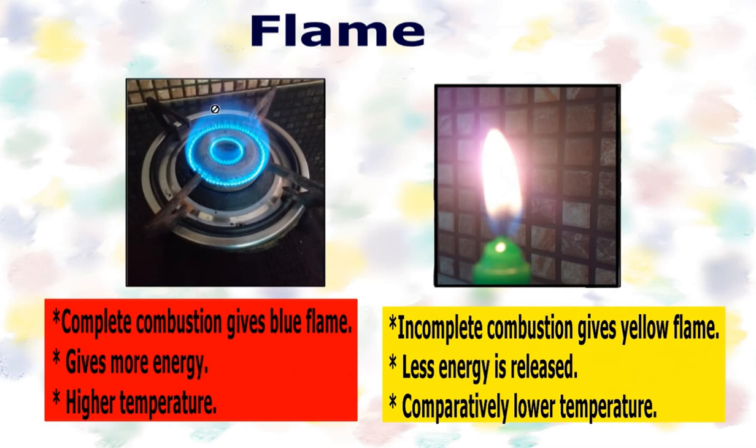More energy means the temperature will be higher in the blue flame. So this blue flame helps us to cook food. But we get a yellow flame during incomplete combustion. Incomplete combustion gives a yellow flame, and in the yellow flame less energy is released. So the temperature in the yellow flame is comparatively lower than that of the blue flame. That is the difference between the types of flames and parts of the flames.